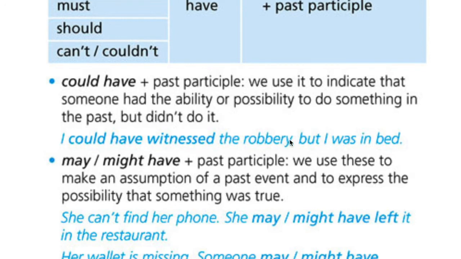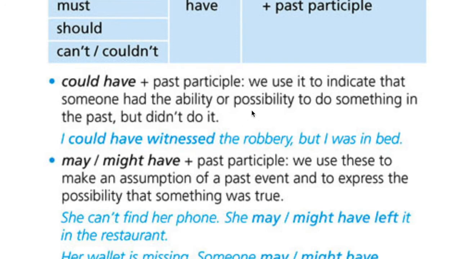I could have witnessed the robbery, but I was in bed. Podría haber sido testigo del robo, podría haber visto el robo, pero yo estaba en la cama, yo estaba dormido, no me enteré de nada. So this is a possibility. Podría haber sido testigo, podría haber visto. This is not ability, this is possibility.